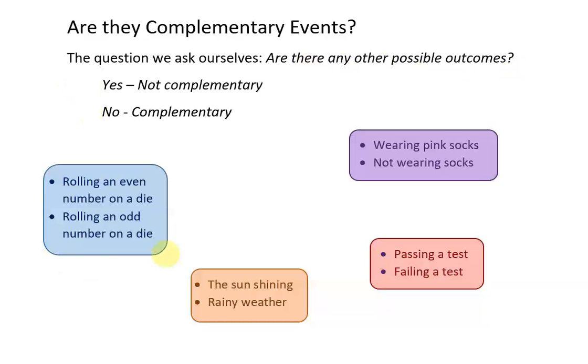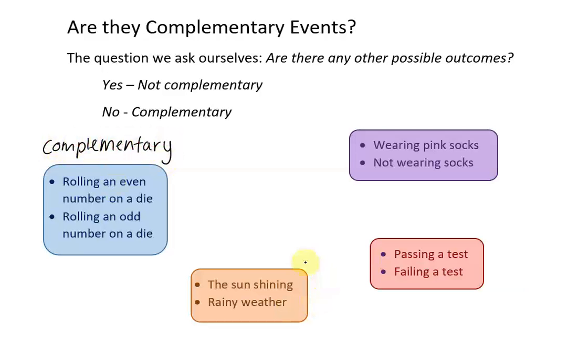Let's consider our first two events, rolling an even number on a die and rolling an odd number on a die. If we think about a standard six-sided die, there are six faces numbered 1, 2, 3, 4, 5, 6. And those numbers are either even or they're odd. There are no other possibilities for rolling a number on a die. So yes, these two events are complementary. They're complementary because there are no other possible outcomes. They're the only two outcomes, either even or odd.